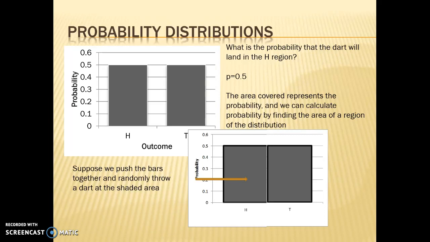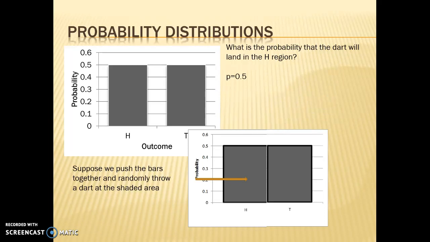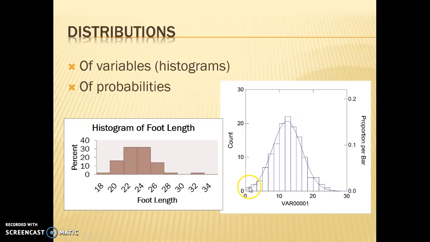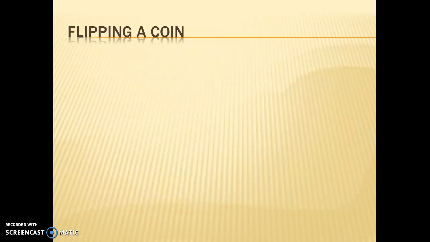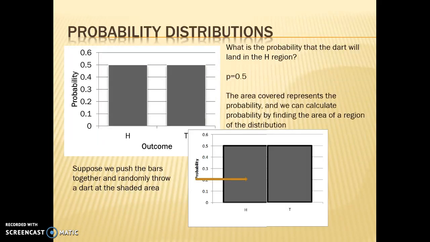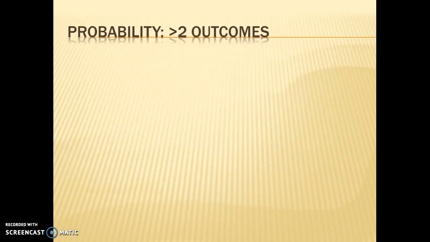So this area that we cover with this bar represents the probability of that event happening. And we can calculate probability by finding the area of a shaded region of a distribution. Now this is a simple version with two outcomes and they're both equally 1/2. But if we go back a little bit to this graph with this blue smooth curve, that's also a probability distribution. Shaded areas of that distribution represent probabilities of getting those outcomes. We can use the same idea to understand the probability of getting a certain value within a large probability distribution. And that's what is actually useful to us in biology.